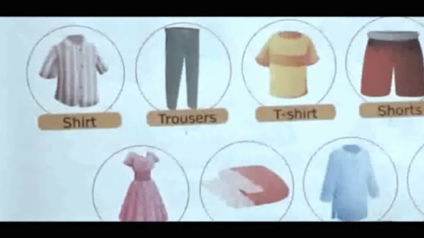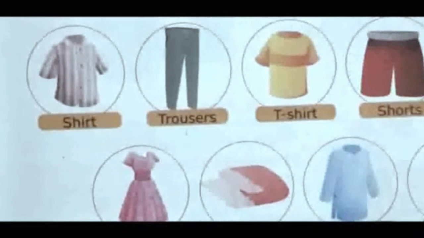Now, children, I have a homework for you. You have to draw different types of clothes according to the seasons. For example, first you will write summer season, and then you have to think first, and then you will draw the clothes that you usually wear in summer season.